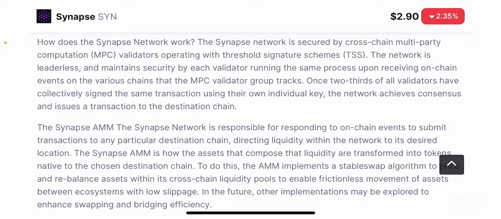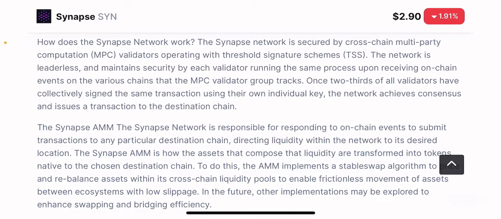So there's no real leader protocol or leader validator in the network, and it maintains security by each validator running the same process upon receiving on-chain events on various chains that the MPC validator group tracks. MPC validator groups track a specific chain, and the network runs in such a way that each validator running the same process is validating it while the MPC validator group tracks that process.